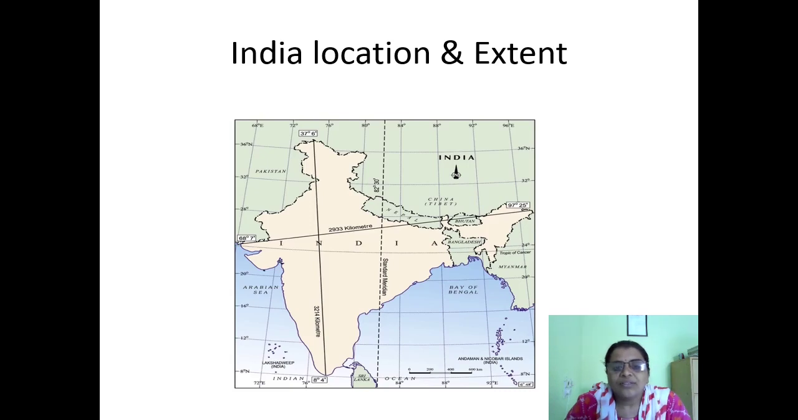Okay, so this dotted line you are seeing on screen is the standard meridian, IST, the Indian Standard Meridian. The Indian Standard Meridian is passing through 82 degree 30 minutes. So it is passing through Mirzapur, Allahabad, Uttar Pradesh. The whole country decides its time by following the time of this longitude, 82 degree 30 minutes.